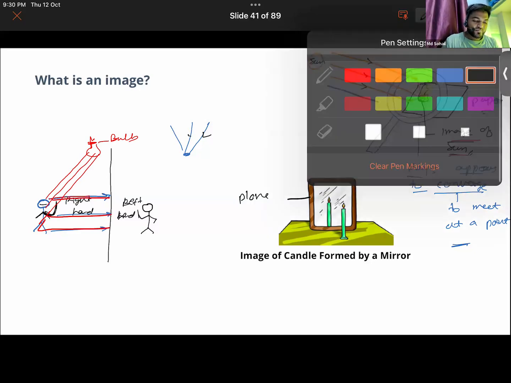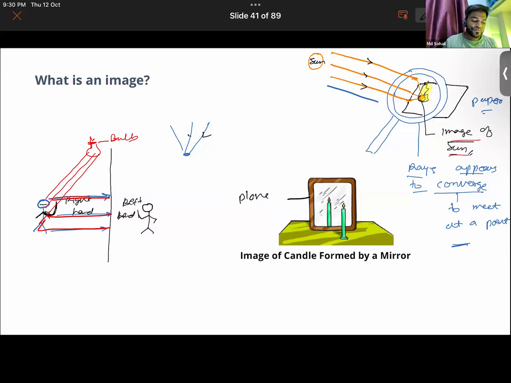So here also, if you were to go behind the mirror, do the rays actually appear to be converging? Your voice is breaking. Okay, again, is it breaking? Sir? Am I audible now? Guys, am I audible? Yes, sir, now you're audible.